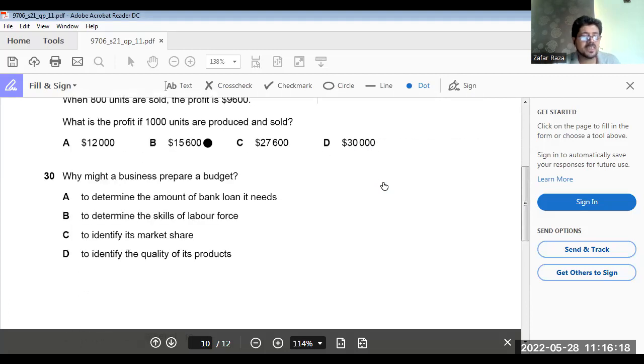Why might a business prepare a budget? Oh my God, why are we preparing a budget? To determine the amount of bank loan it needs, to determine the skill of the labor force, that is not it. Identify market share, to identify the quality of product, that is not the answer. Determine the feasibility, actually. So we know how much amount we need from the bank loan or from where how much finance we actually need. That's the problem. That's why we prepare a budget.